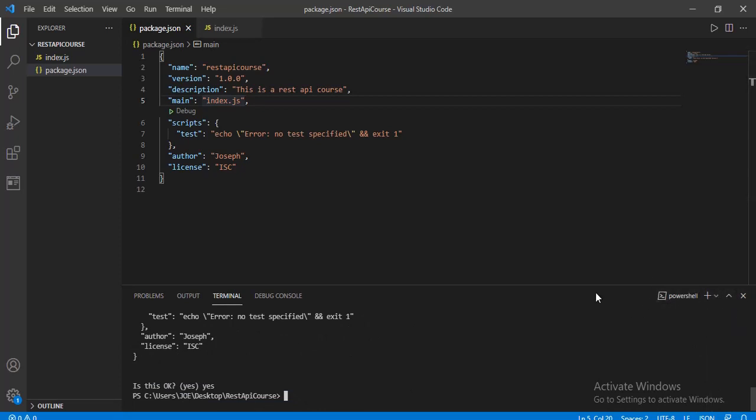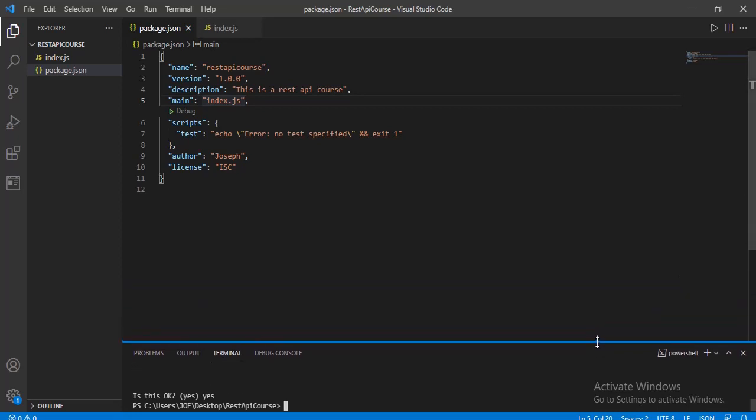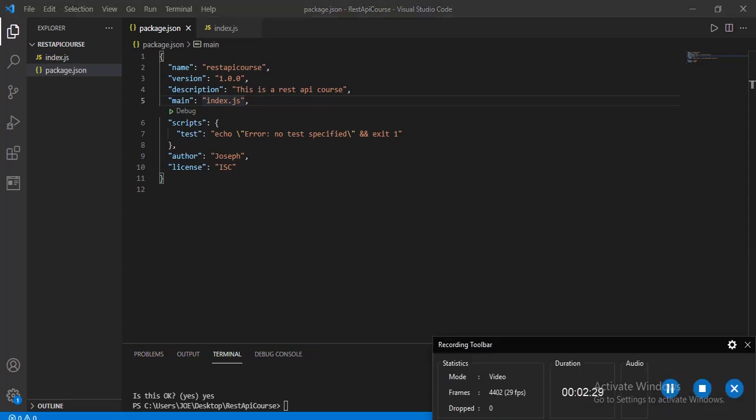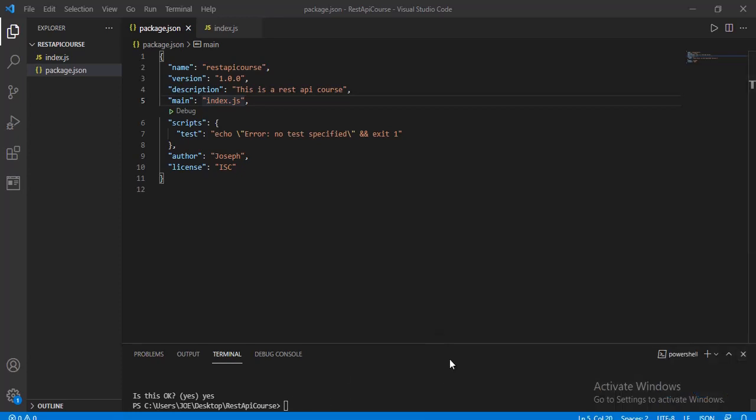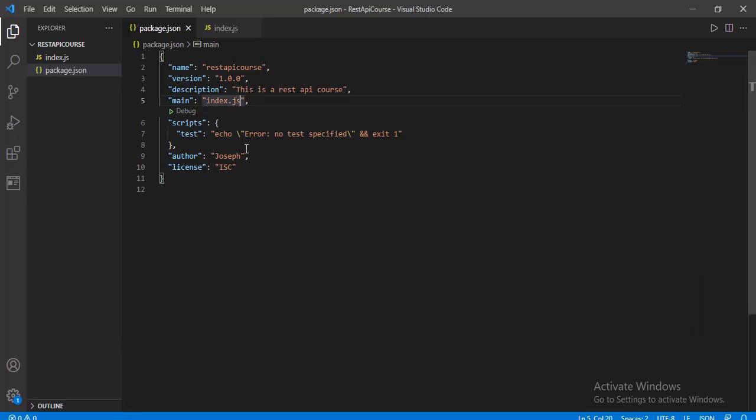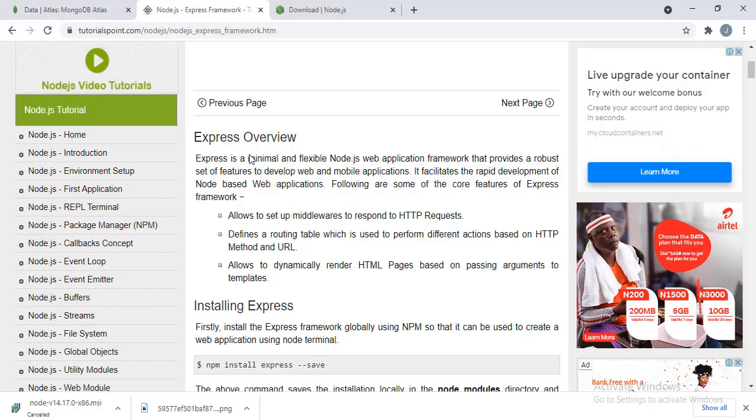We're now going to proceed. The next thing we need to do is to install some dependencies. There are certain things we have to install in this package.json to make this work. You understand? These things are called dependencies, you could call them libraries.